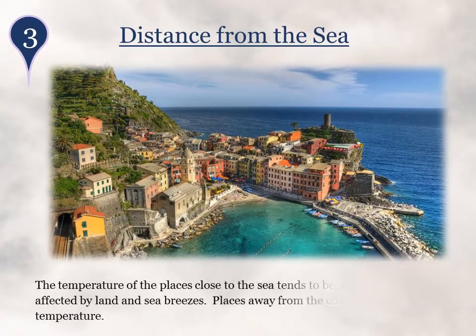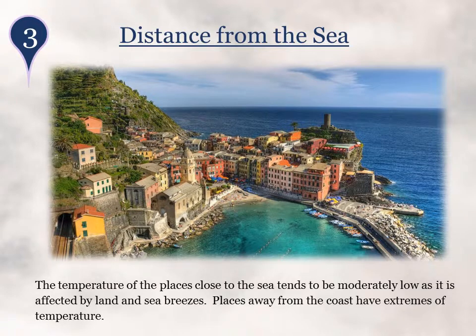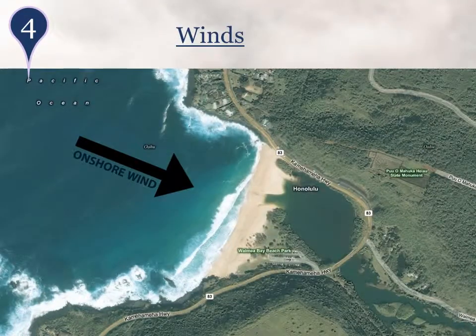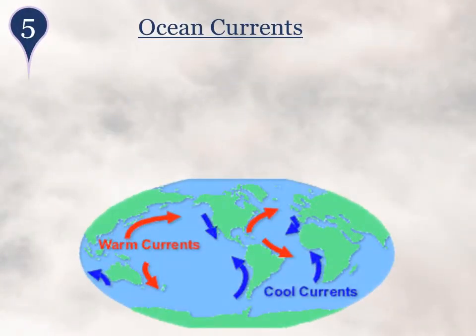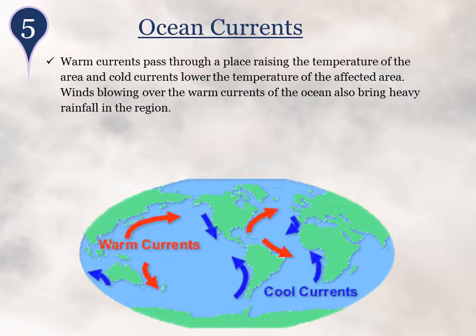Third, distance from the sea. The temperature of the places close to the sea tends to be moderately low as it is affected by land and sea breezes. Places away from the coast have extremes of temperature. Fourth, winds. Areas that are in constant interaction with onshore sea winds experience moderate temperature as compared to places that experience offshore land winds. Fifth, ocean currents.